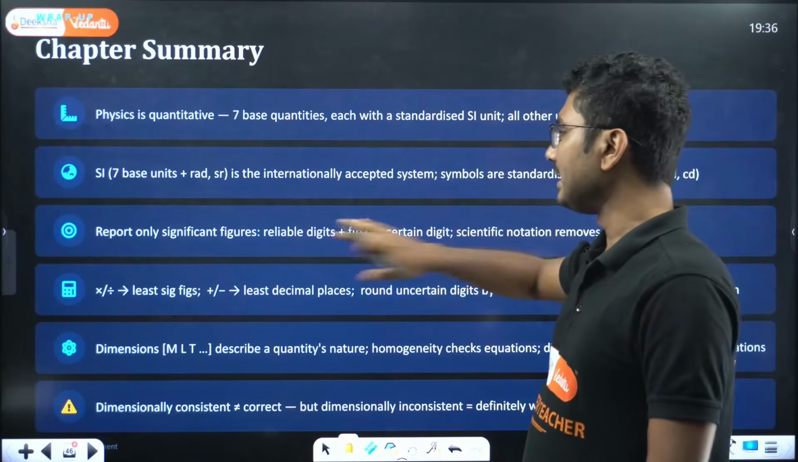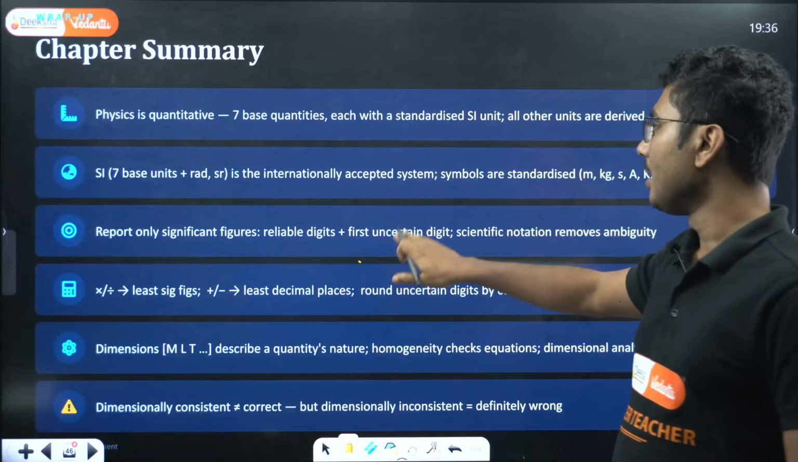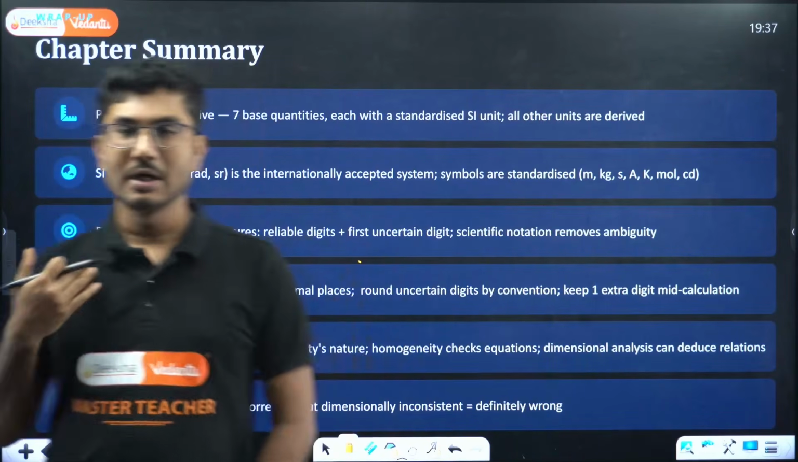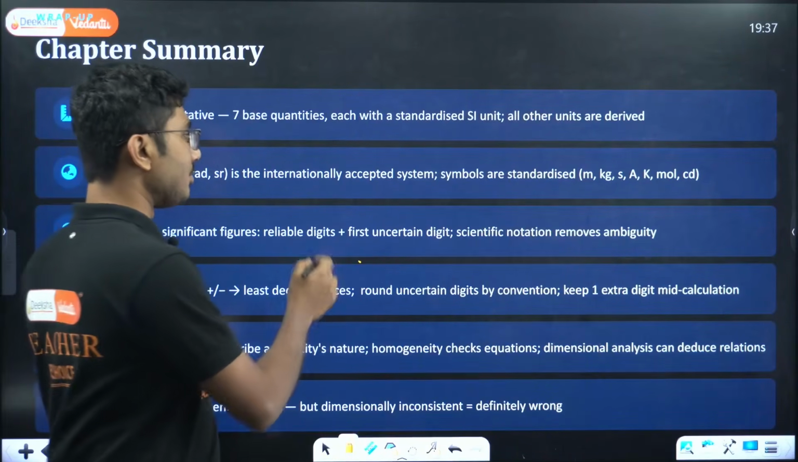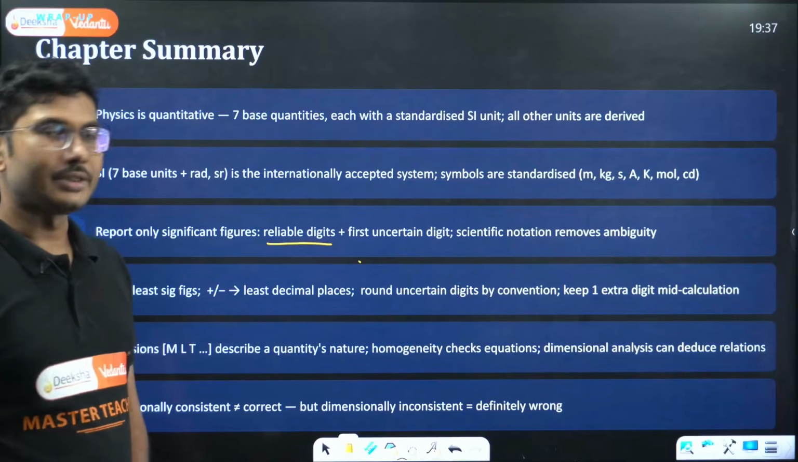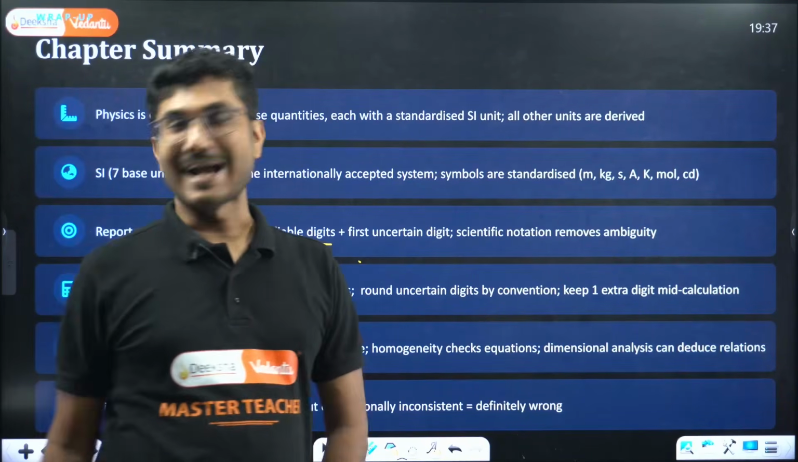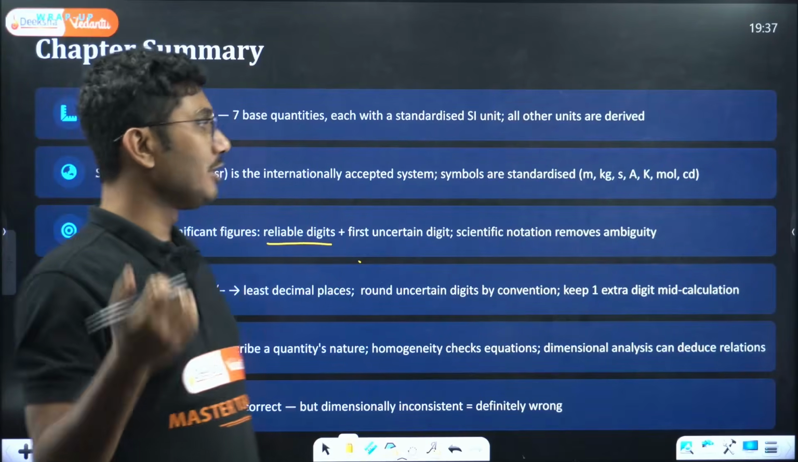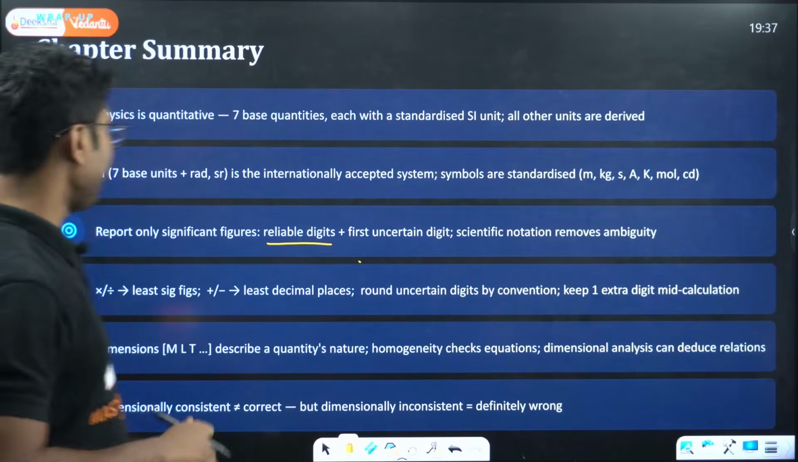Report only significant figures: reliable digits plus the first uncertain digit. So whenever you are taking a measurement or doing some calculations, always report your digits as reliable digits as well as the first uncertain digit. When you are doing practicals, that is very handy for you. Scientific notation removes ambiguity.